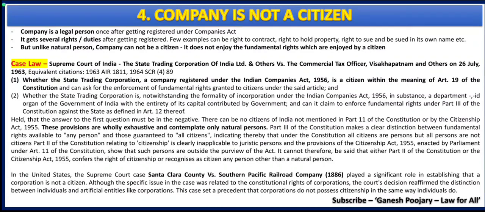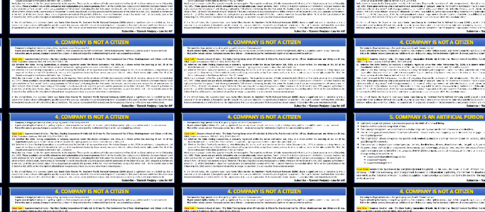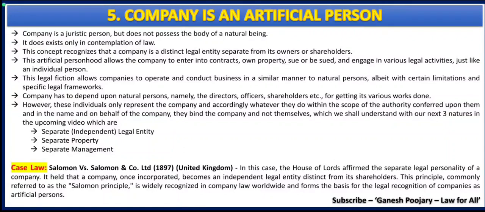So in this slide, we realize that fundamental rights are available only to natural persons and company is not a natural person. If company is not a natural person, then what is it? Let's try to find the answer in my next slide. Here is the fifth nature and characteristics of the company. That is, company is an artificial person.